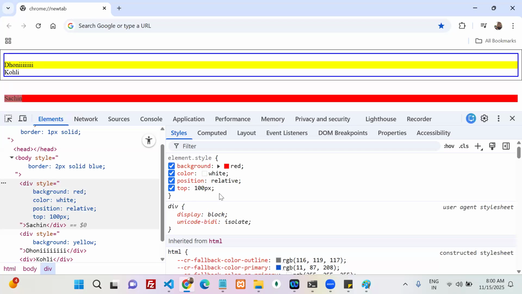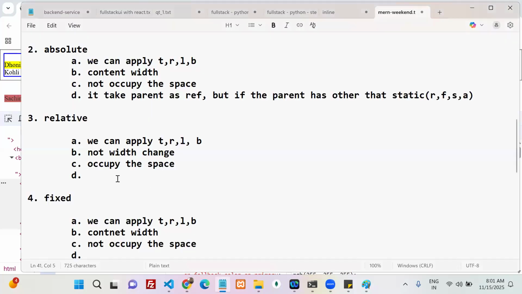Come on, now tell me the fourth point for relative position. It takes the current position as a reference. Currently where I am, from there it is going to calculate top, right, left, bottom. Fourth point, which one does it take as a reference? The current position as a reference. It takes the current position as a reference.